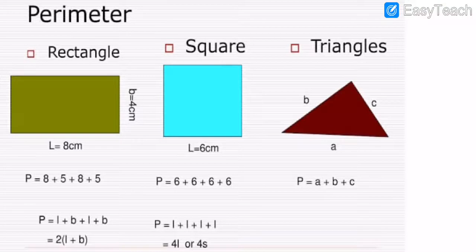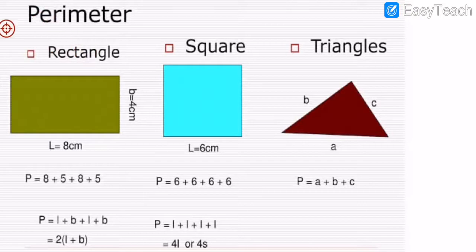This is the kind of formula of the perimeter we are going to learn. Now I am going to explain this sheet, then after, you write with me properly in your book.